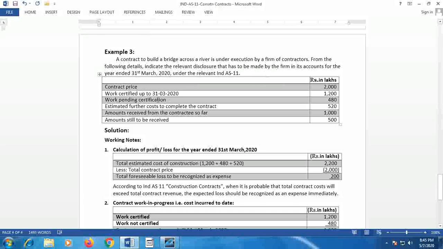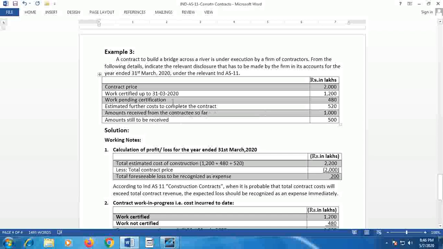The information regarding the contract work, that is construction of a bridge across a river, is given. Contract price 2,000, that means each figure is in lakhs, 2,000 lakhs. Work certified up to 31st March 2020, 1,200 lakhs. Work pending certification 480 lakhs. Estimated further cost to complete the contract 520 lakhs. Amount received from the contract so far 1,000 lakhs. Amount still to be received 500. So this is the information given.